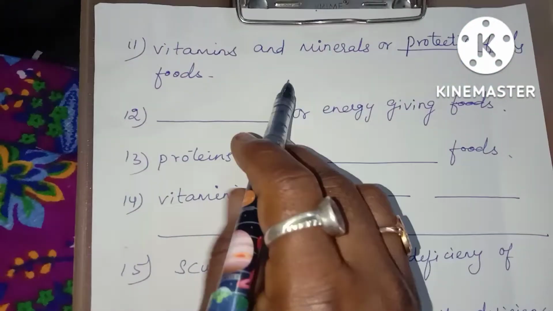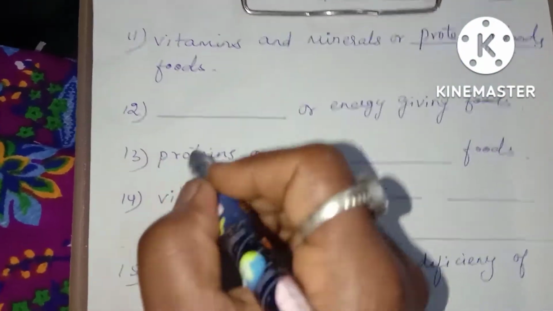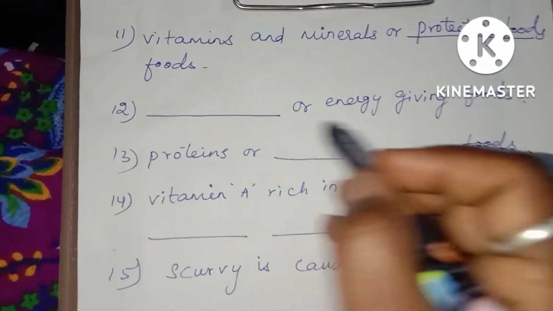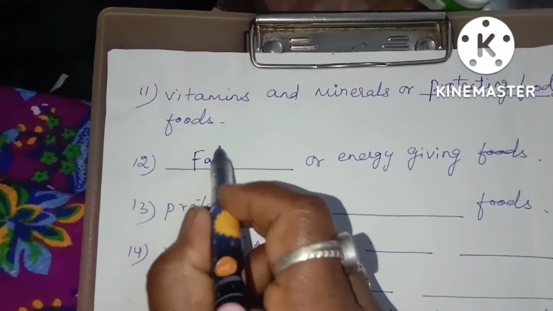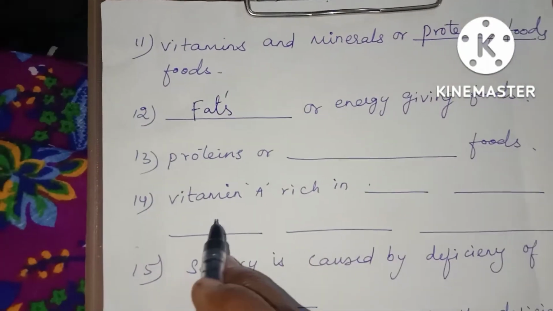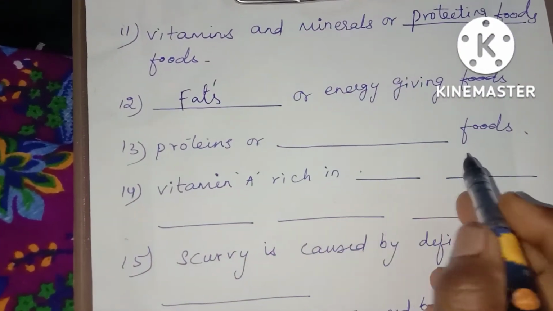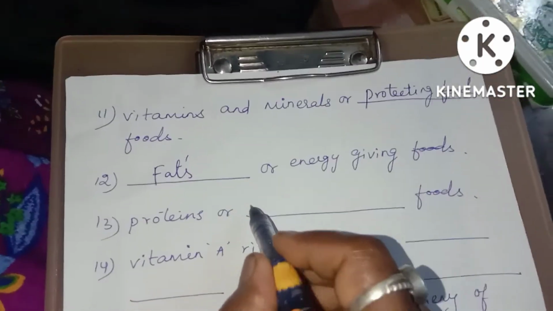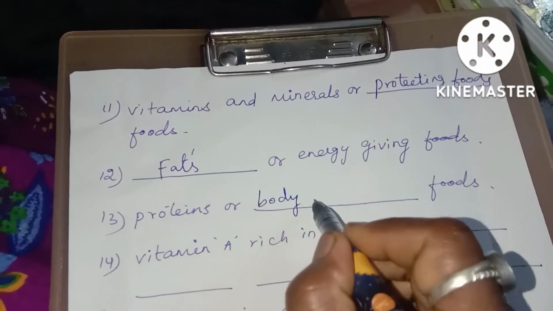Minerals are protective food. Number 12. Dash or energy giving food. Fats are energy giving foods. Proteins are dash food. Body building foods.